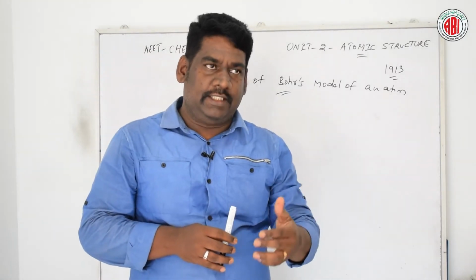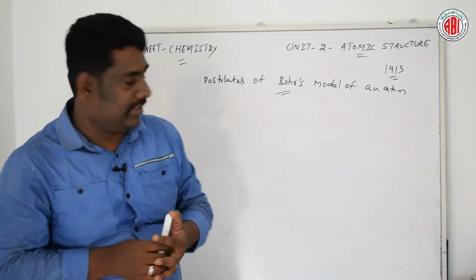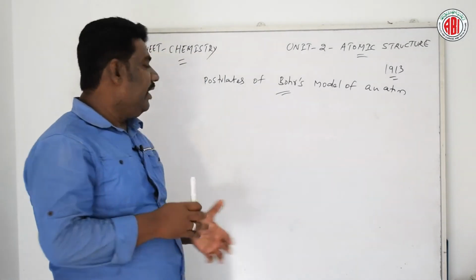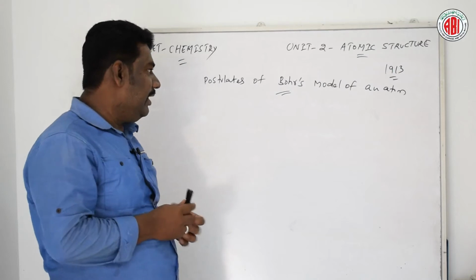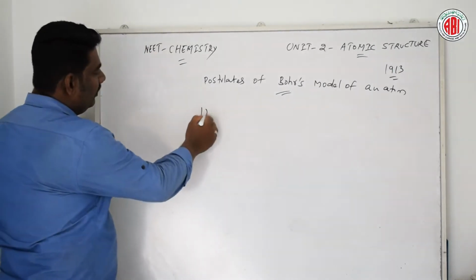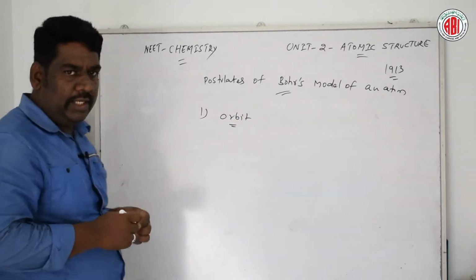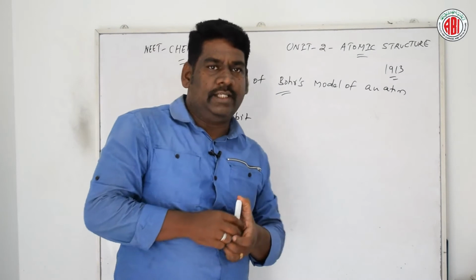From the drawbacks he observed in Rutherford's model of an atom, he formed certain postulates. Let us talk about them one by one. The first one is discussing orbit.